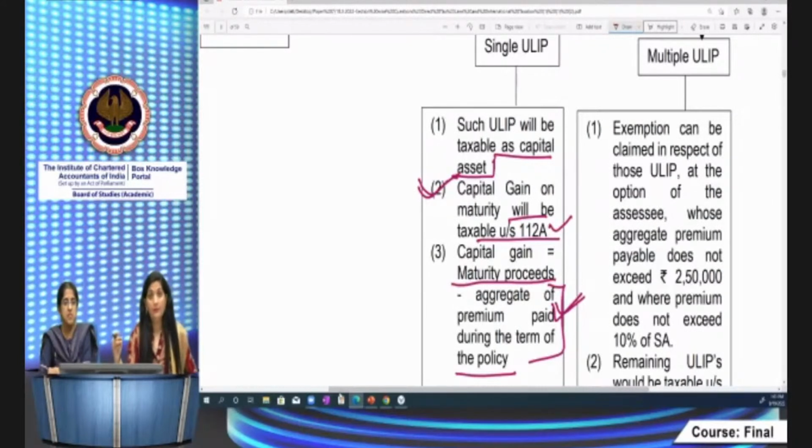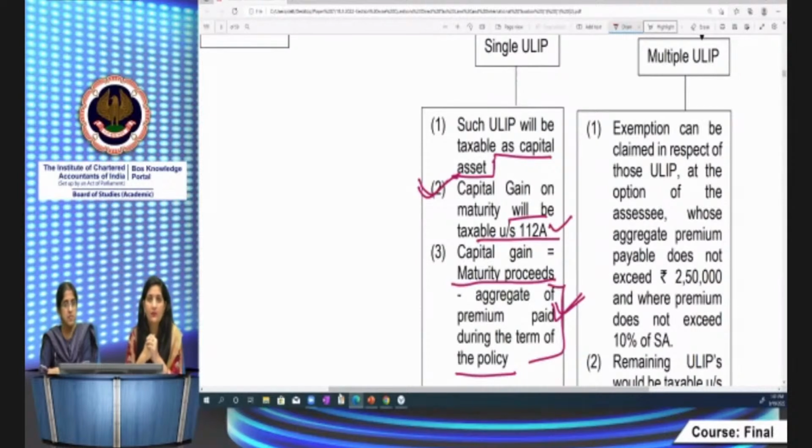Suppose the person is having multiple ULIPs, and the annual premium of some of the ULIPs does not exceed 2,50,000. What can they do? There are many policies of 1 lakh premium, 1,50,000 premium, or something.